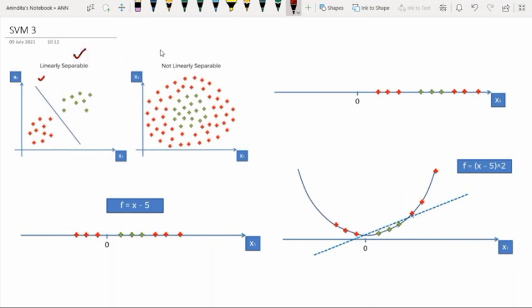Now consider these two graphs over here. If you consider this second graph, what can you see? If I consider this kind of graph, is it possible to find any separating line like this? Yes or no? For this kind of graph. No, ma'am. So we cannot separate them by just drawing a line. This happens because in this case, the data is not linearly separable.